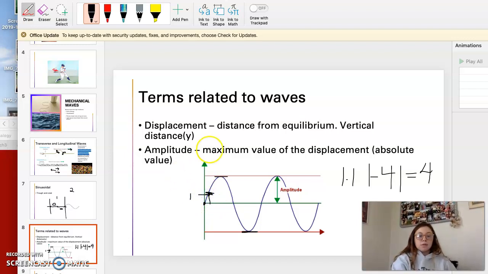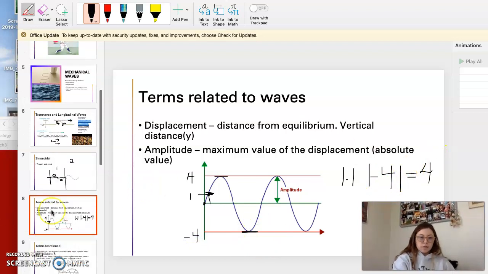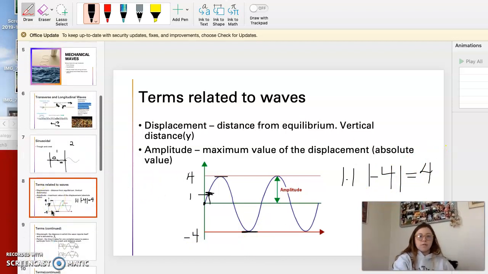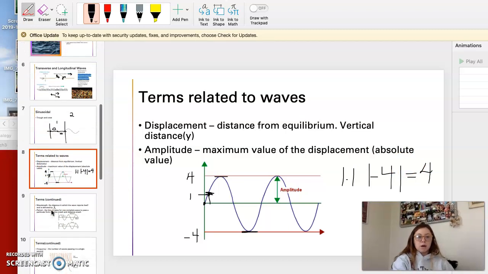And then the amplitude is the maximum value of the displacement. So we want to look for the maximum, which would be, let's call this, we had 4, okay? So this is going to be 4, and then this would be -4. But we can also call this a maximum, but take the absolute value, right? We do not want a negative value, okay? This is going to be a positive value.